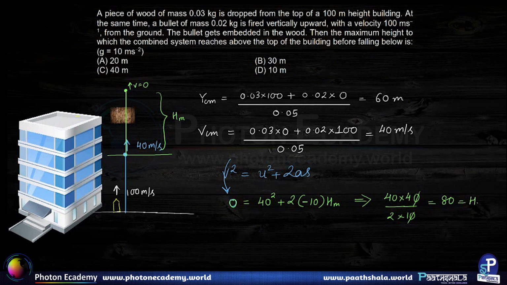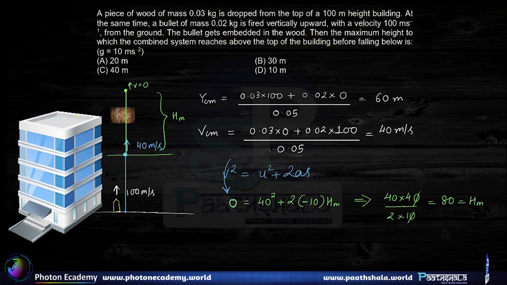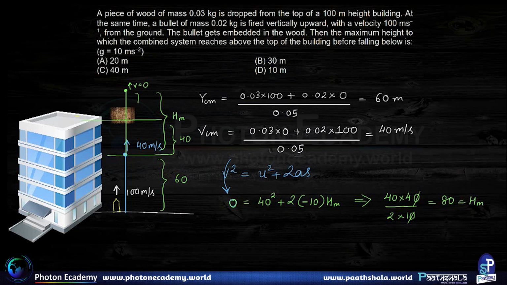That is hm. We are asked to find the height above the top of the building it rises. We already know that the center of mass is located at a distance 60 from the ground. That means at a distance of 40 from the top of the building. So this height is going to be 40 as well, because these two heights combined give us 80. So we can directly write down the answer to be 40.